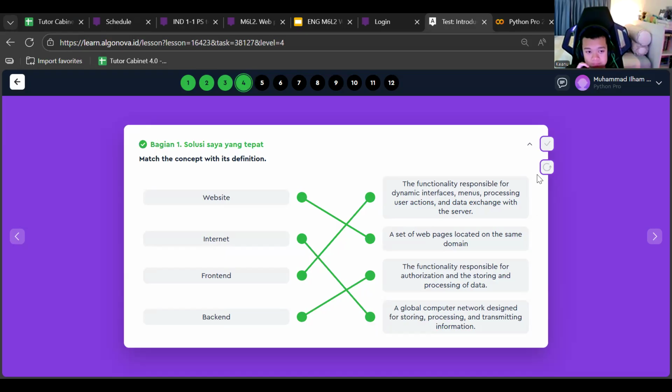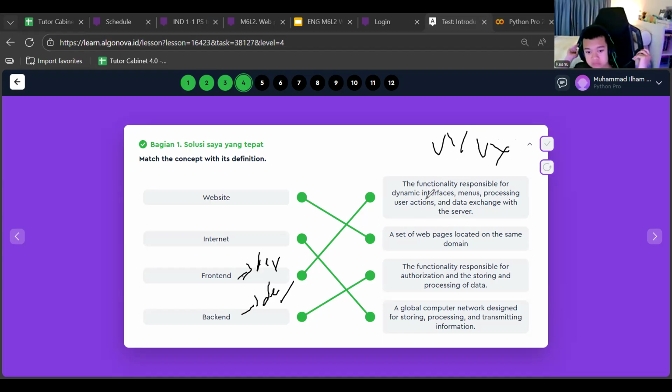We have the website, which we can call a set of web pages located on the same domain. And then the front end. Maybe you are also familiar with this. We have the roles of front end developer and back end developer. For the front end, it goes to the UI and UX, making the menus and so on. For the back end, it goes to the functionality, which is about the database and so on. You already gave the correct answer.